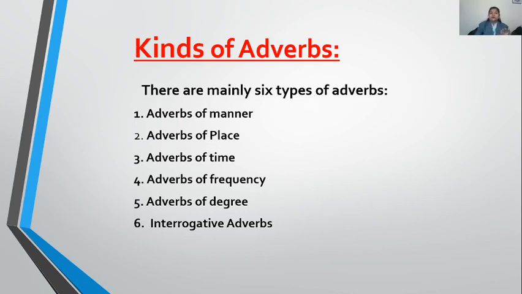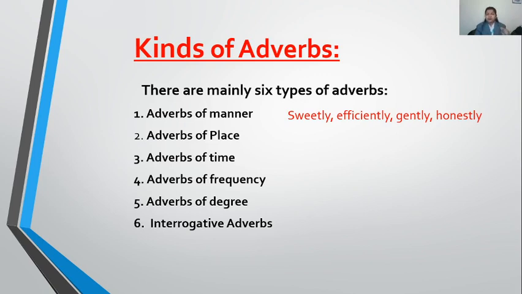Clear? So, what is adverb of manner? Adverb of manner tells in what manner an action has been done. Like here you can see sweetly, efficiently, gently, honestly. Like how she speaks. Speaking is my action. So how does she speak, sweetly or efficiently, or how does she behave, gently, how does he work, honestly. So the adverb of manner tells you how an action has been done.